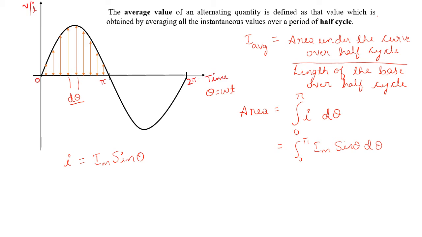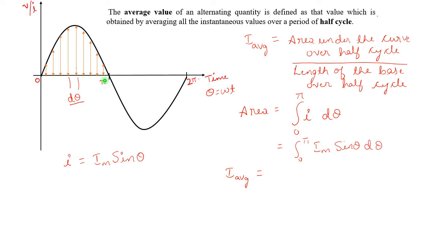When I substitute this value of area in the I average formula, I average will be 1 by the length of the base. What is the length of the base here? The length of the base is 0 to pi, that is pi, because upper limit is pi and lower limit is 0, and we have considered average only for positive half cycle.